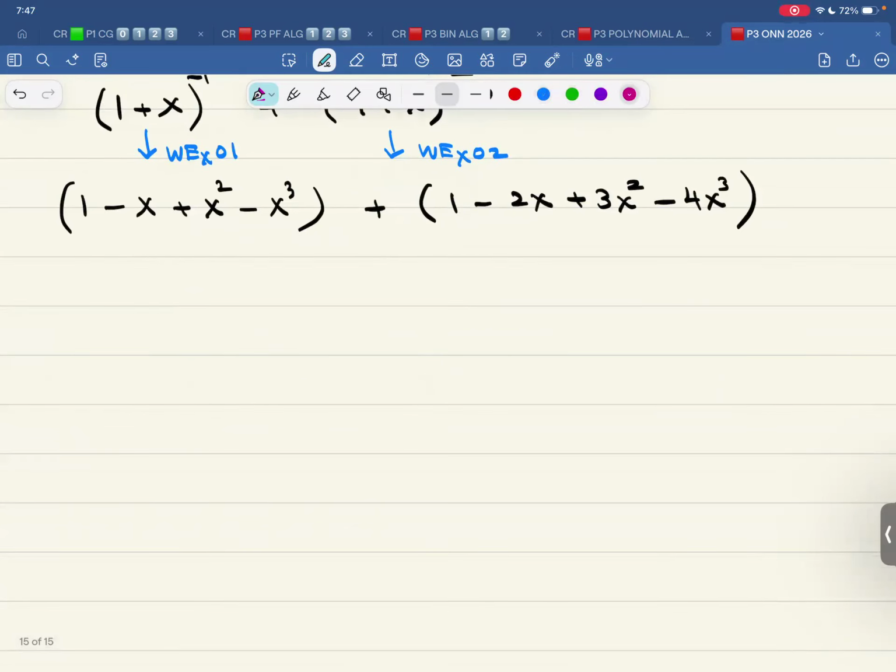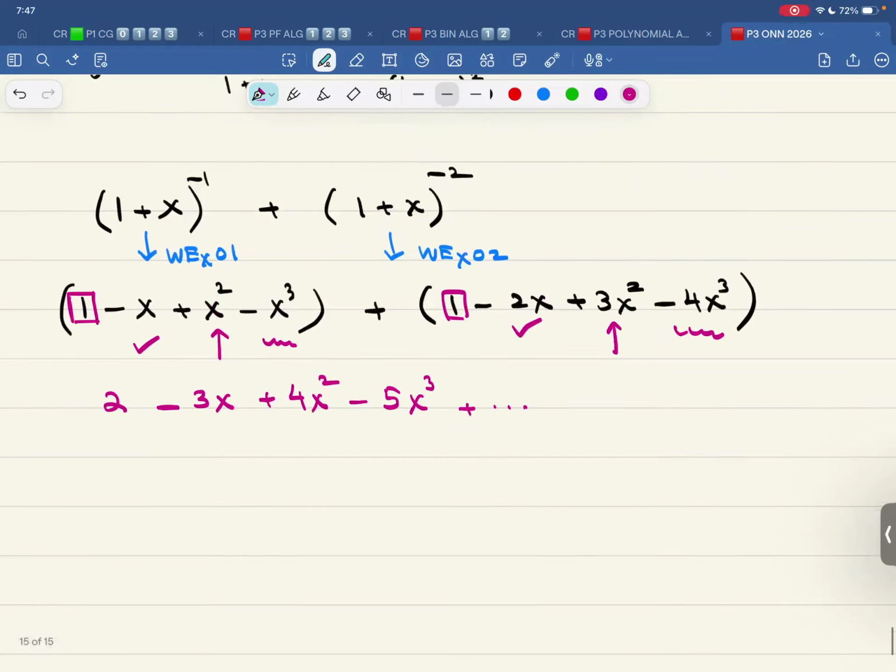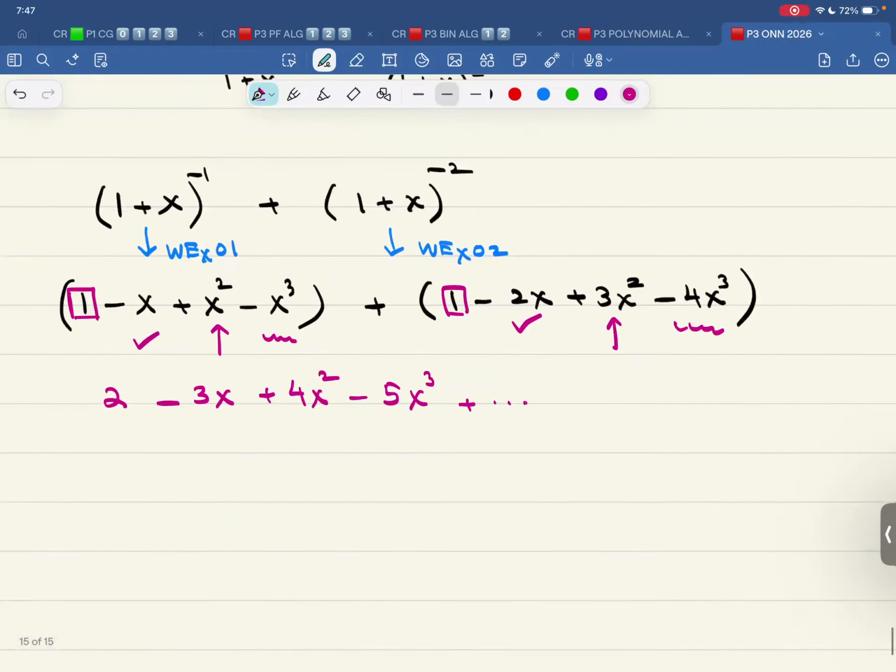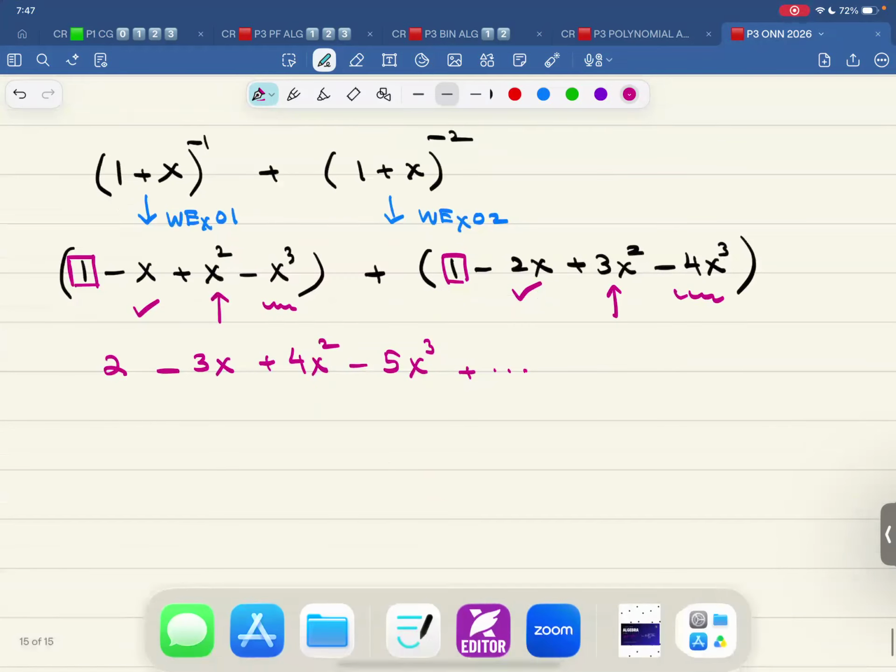So now if I add it, this one will be added to this one, which is 2. Negative x, negative 2x, that is negative 3x. Positive x squared, positive 3x squared, that is 4x squared. Negative x cubed, negative 4x cubed, that is negative 5x cubed. That is the first four terms in this expansion. All good, all clear? So now let me pause the recording.